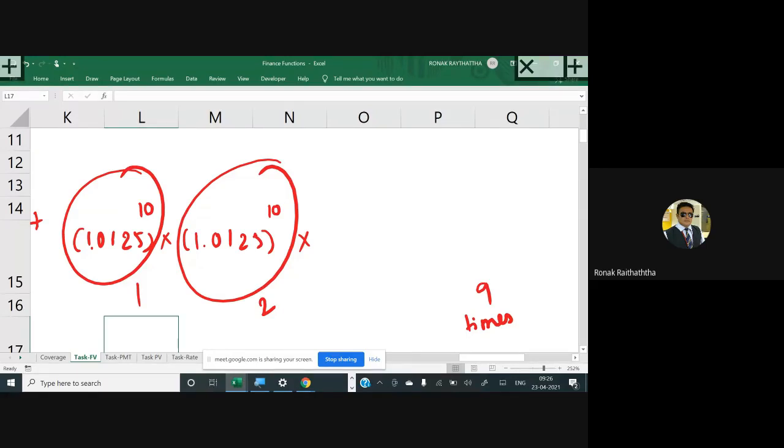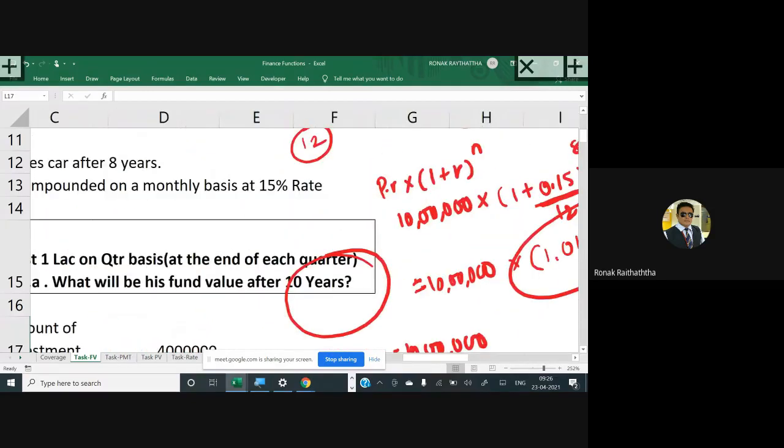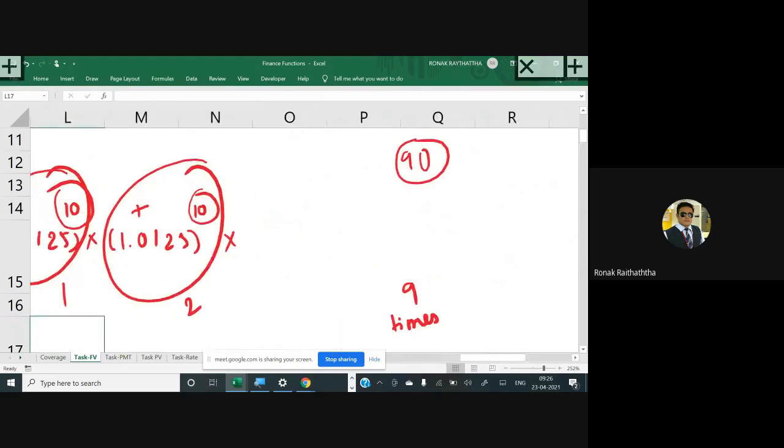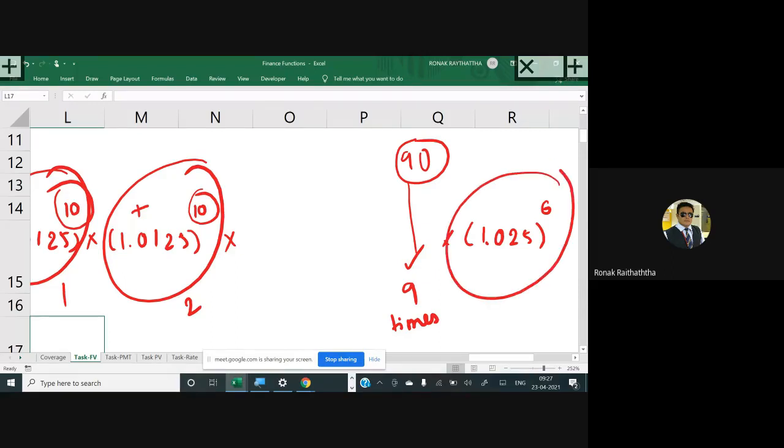If you are doing it 9 times, that means 90 is done, because whatever is there in a power is added. So how many more times are pending to be done? We have in the power total 96, right? So again 1.025 raised to 6 will be there once it is done 9 times. So you do it only one time, then whatever value you have got, put it over here, multiply that value 9 times, and then you get the answer of 1.025 raised to 6.